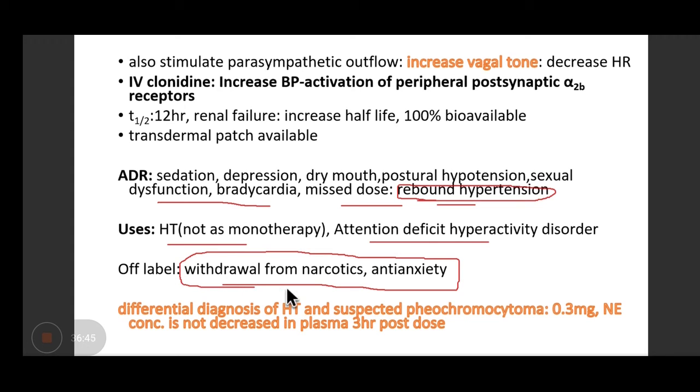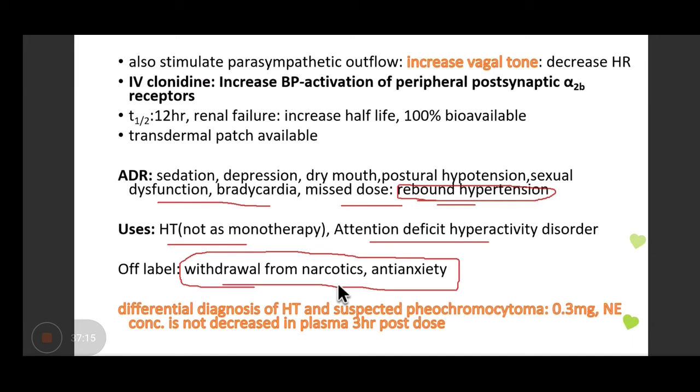But in practice, clinicians have observed they are helpful in withdrawal from narcotics, because what happens in withdrawal is there is excess of sympathetic activity like tremors and all that. So that can be suppressed if you give a sympatholytic. Anti-anxiety, yes, it can be used. Otherwise, what is usually given in withdrawals? Any idea in alcohol withdrawals or other kinds of withdrawals?